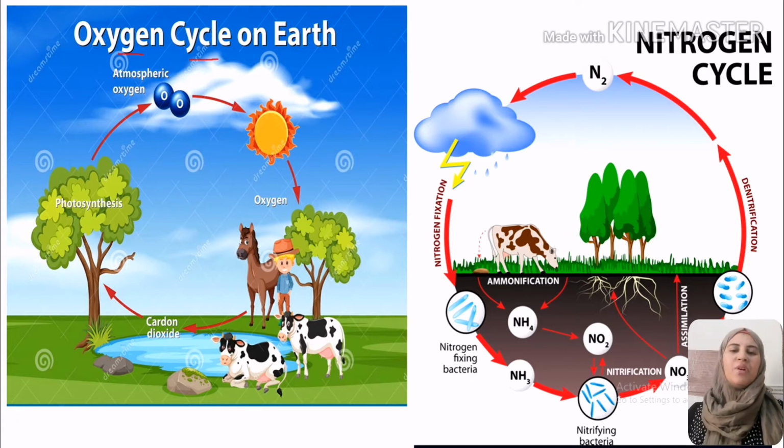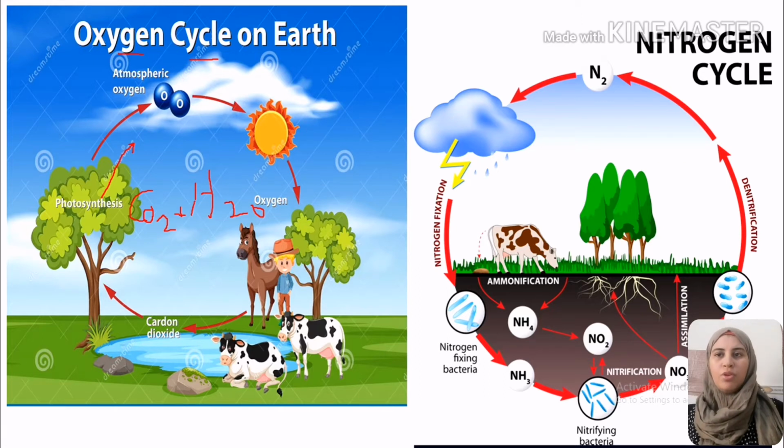The third type of cycle is the oxygen cycle. The oxygen cycle is a very simple cycle. We start it by producing oxygen from the photosynthesis process of plants, as plants convert carbon dioxide and water, in the presence of sunlight as the source of energy, into glucose plus oxygen. We will have oxygen gas and water droplets. So it is atmospheric oxygen.